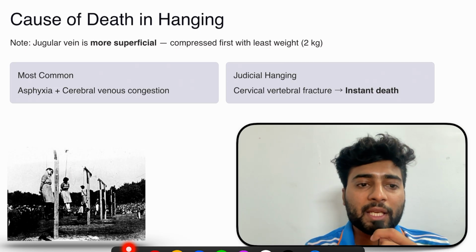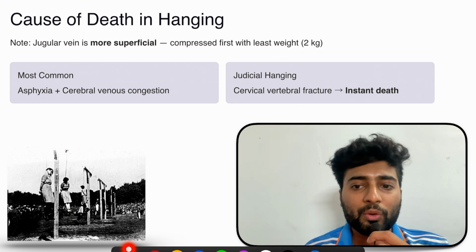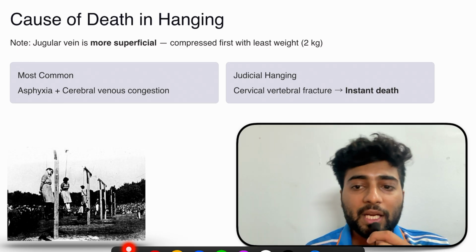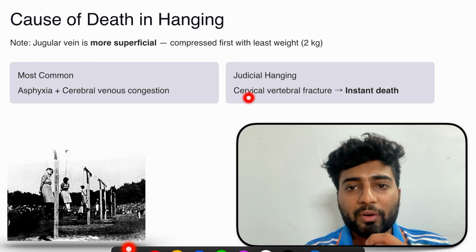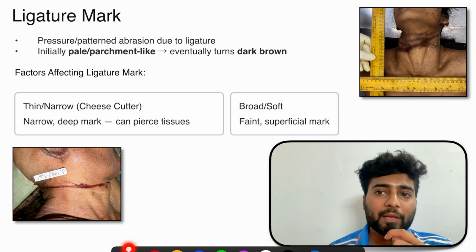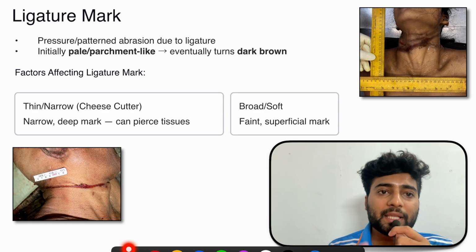But in judicial hanging, there is a long drop, meaning the height from here to the ground. So when a person is hanged from this much, there is sufficient force to break the vertebrae. That 30 kg force is given to break the vertebrae, and there is instant death due to cervical vertebrae fracture in judicial hanging.